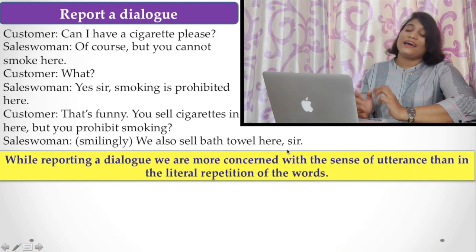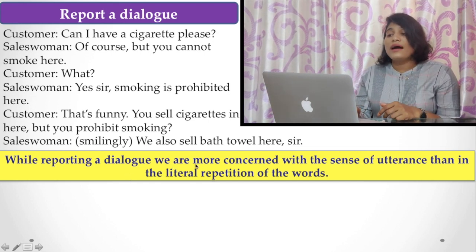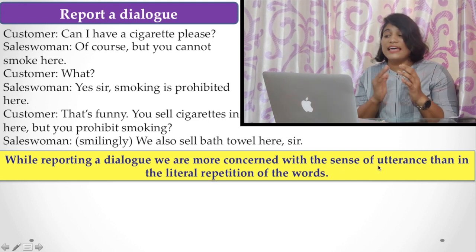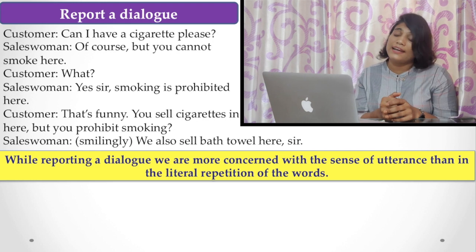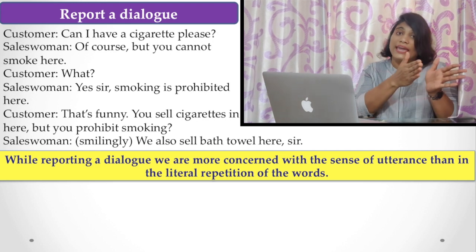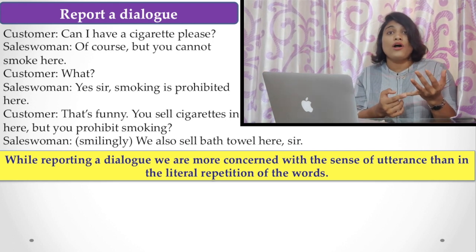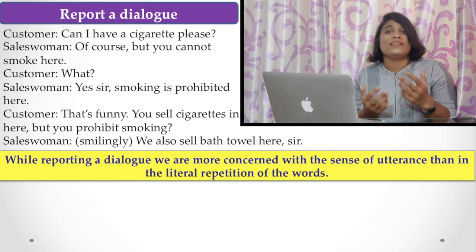Now, what happened here? While reporting a dialogue, we are more concerned with the sense of the utterance than with the literal representation of the words. As I have told you again and again, you have to preserve the mode of speaking or tone of the speaker.